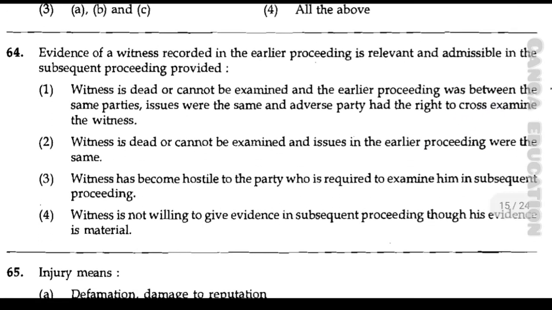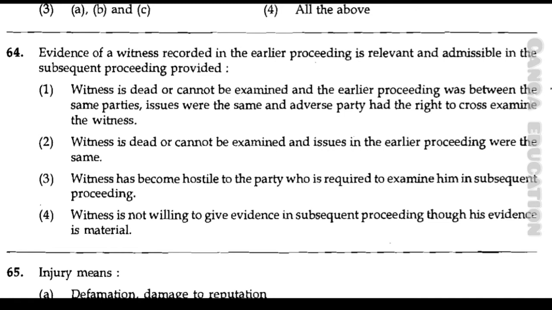Now question number 64. Evidence of a witness recorded in the earlier proceedings is relevant and admissible in subsequent proceeding provided option number 1, witness is dead or cannot be examined and the earlier proceeding was between the same parties, issues were the same and adverse party had a right to cross-examine the witness.